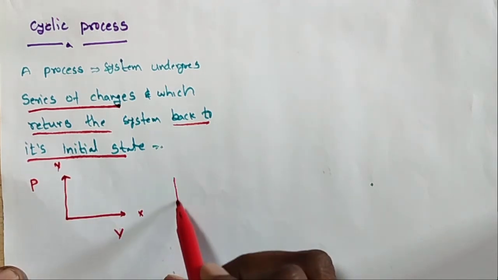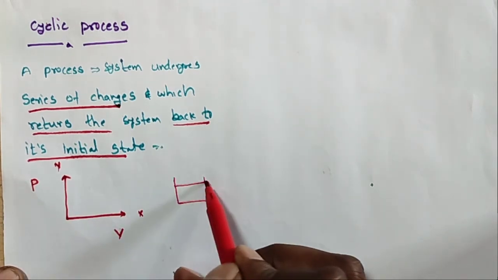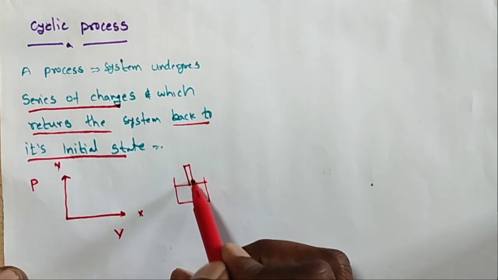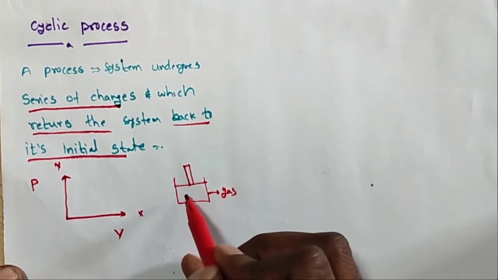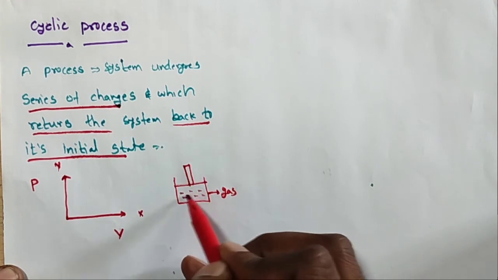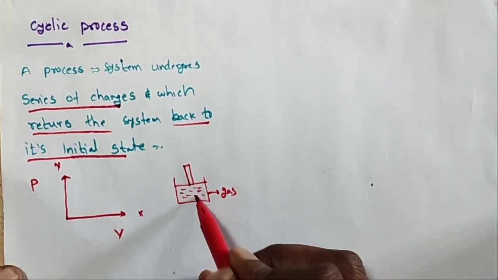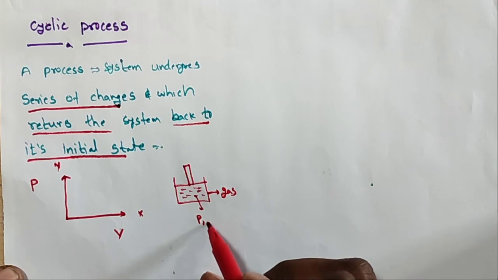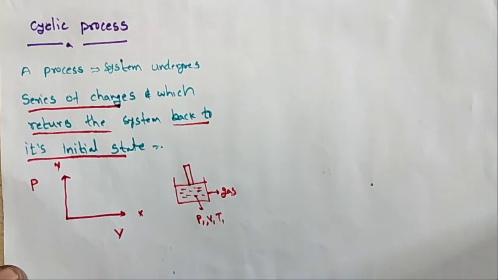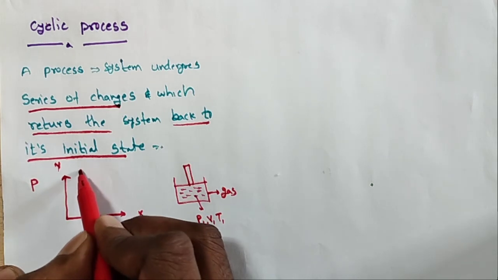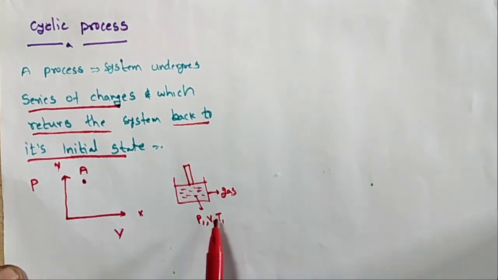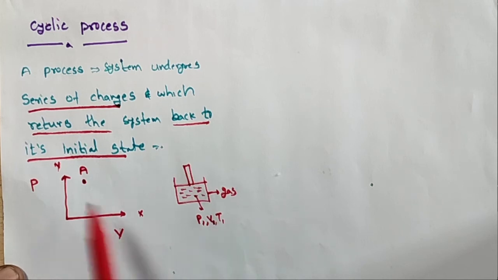Here I am taking one cylinder, and the cylinder has some gas. Initially the gas is in thermal equilibrium, with pressure P1, volume V1 and temperature T1. This is indicated by capital A, the P1, V1, T1 position.